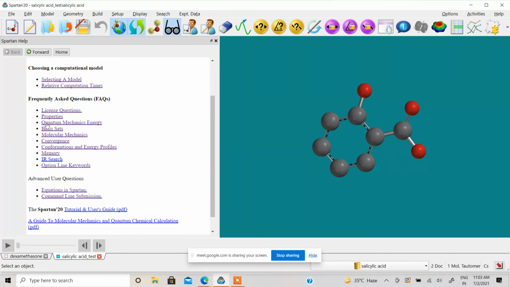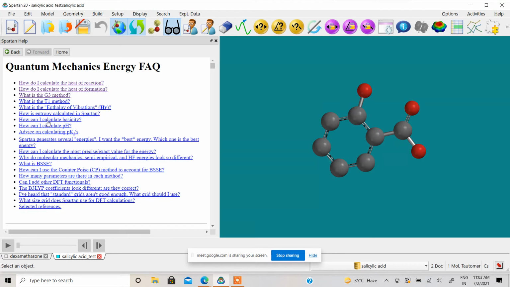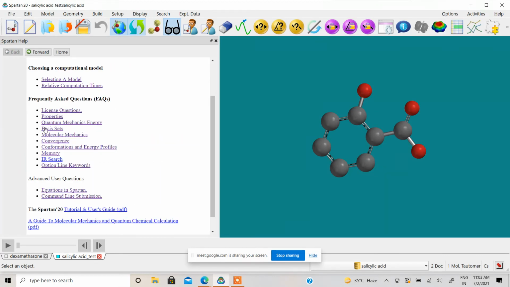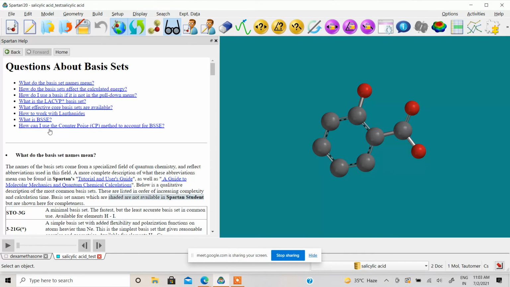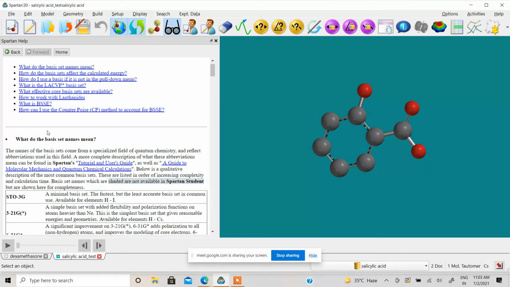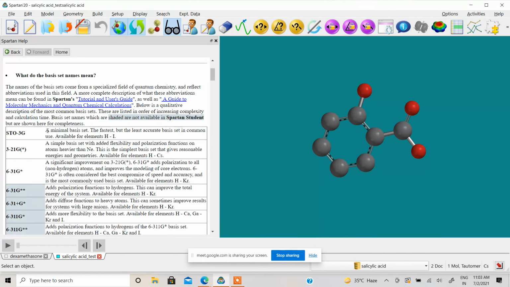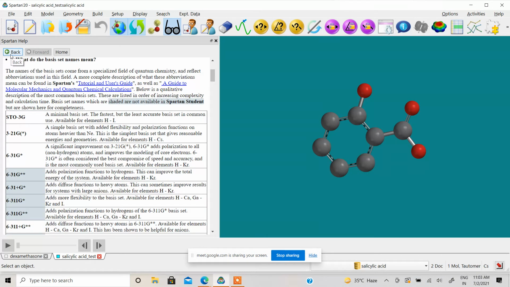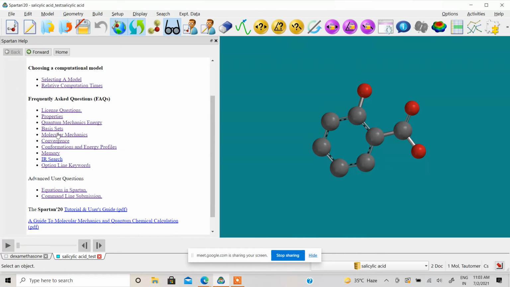Then it will tell you about the quantum mechanical methods in detail, all Hartree-Fock methods or DFT, whatever you want to ask. Then about the basis sets, it will brief you on which set should be used for what properties, molecular mechanics, convergence, memory.